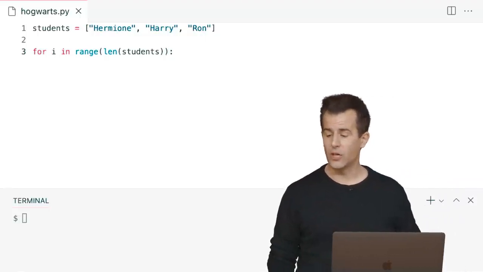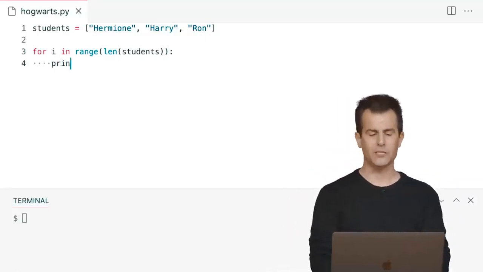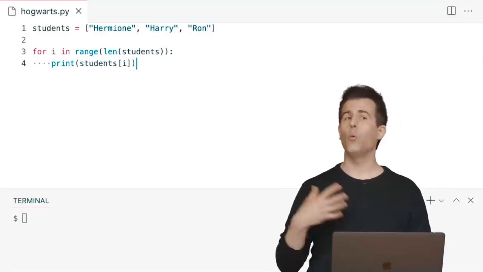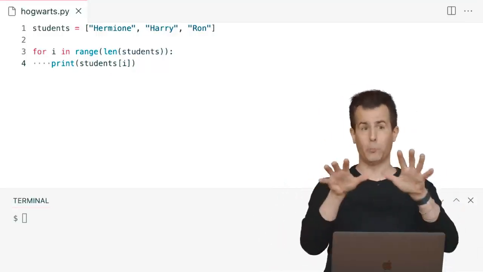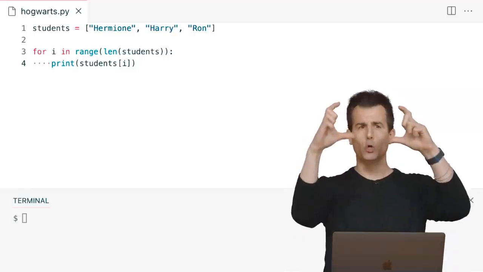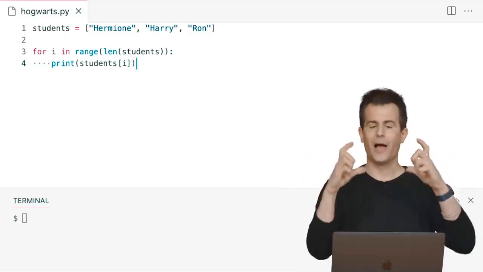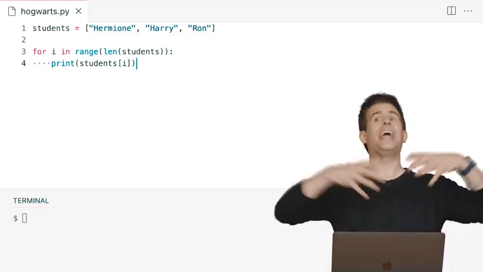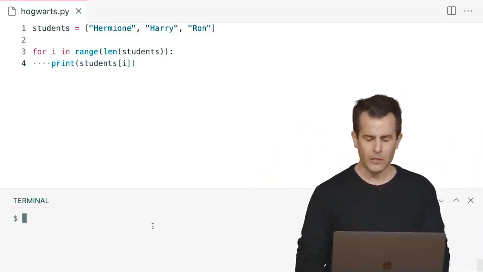And what that's going to allow me to do then in code, if I want, is not just this. I could do print now students bracket i. And this is now where the syntax we're seeing is getting very expressive, new, and perhaps unfamiliar. But if I can do open bracket 0, close bracket, or open bracket 1, close bracket, or open bracket 2, close bracket, turns out I can actually put a variable in there. And I can express any number inside of those brackets so as to print these all out dynamically in a loop.